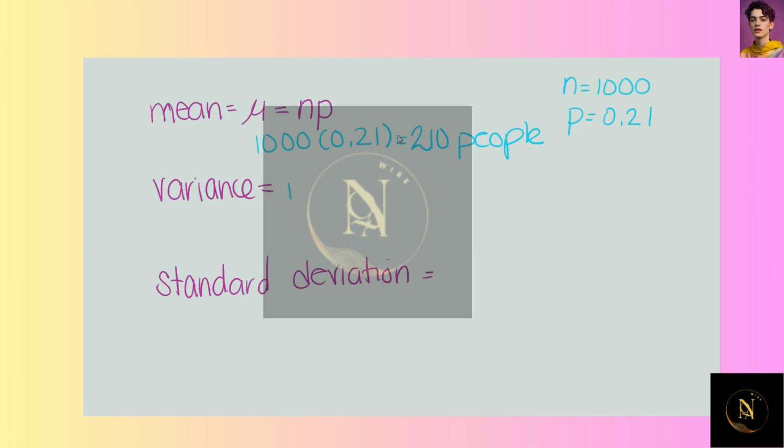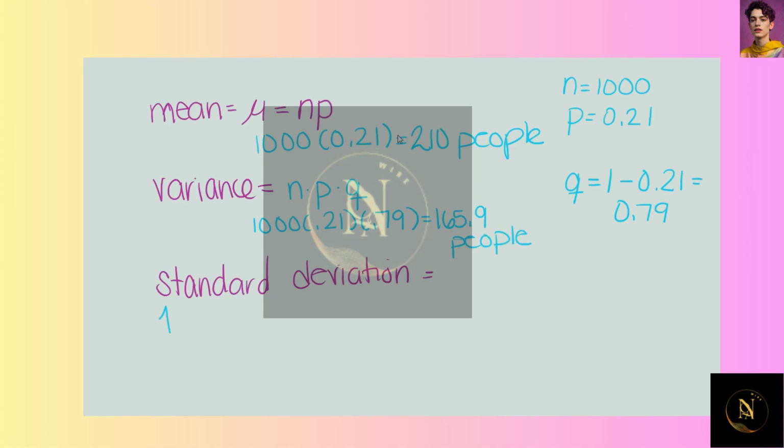To find the variance, you do n times p times q. And to find the q, you do 1 minus 0.21, which is 0.79. So 1,000 times 0.21 times 0.79 is 165.9 people. That is the variance.